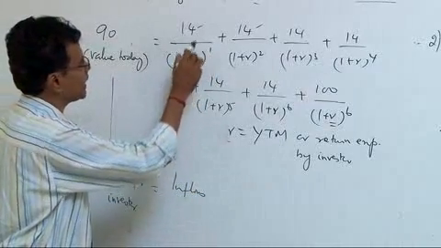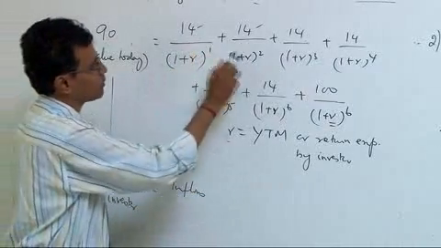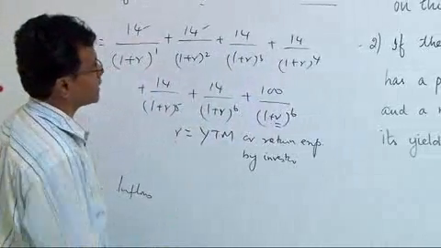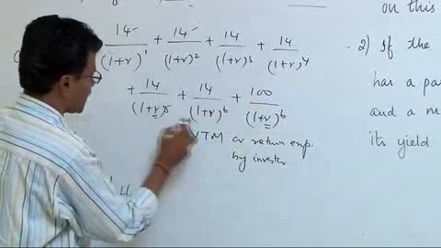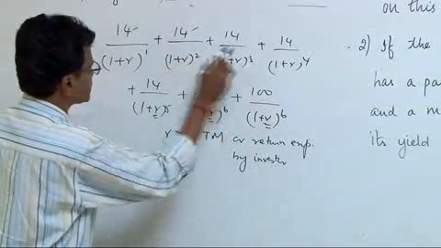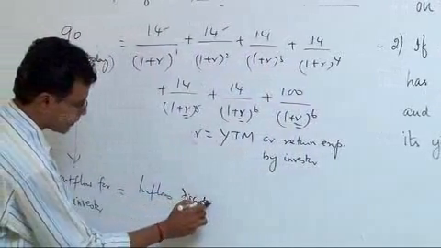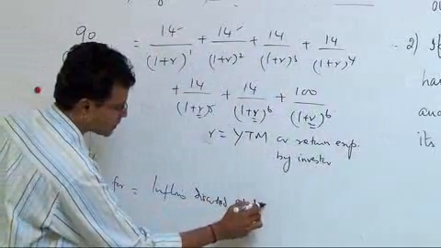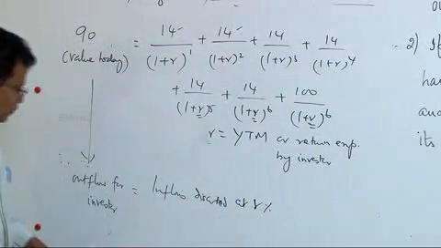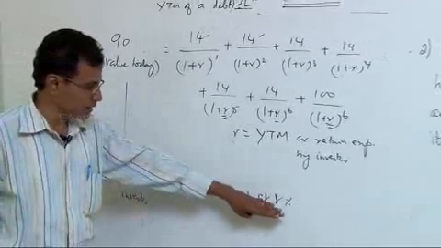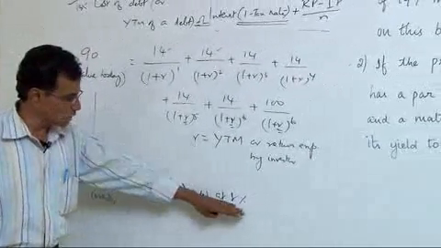Now you are going to divide first 14 by 1 plus R, second 14 by 1 plus R for 2 years, like that. Third year discount rate, fourth year discount rate. This R is not known, but these are all nothing but discount factors. Inflows discounted at R percentage. And therefore, there is an outflow on the left hand side. There are inflows on the right hand side. That is to be discounted at R%.